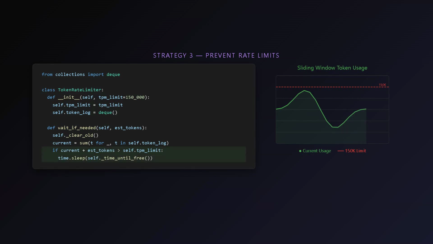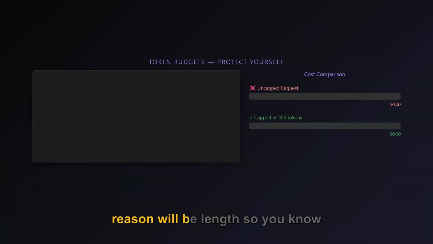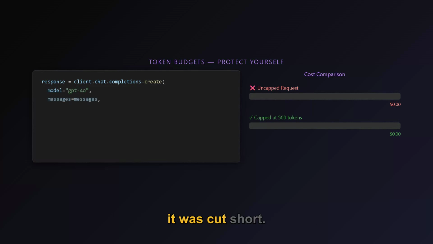Token budgets. Set max tokens on every single request. Unbounded output means unbounded cost. If the model hits the limit, finish reason will be length, so you know it was cut short.